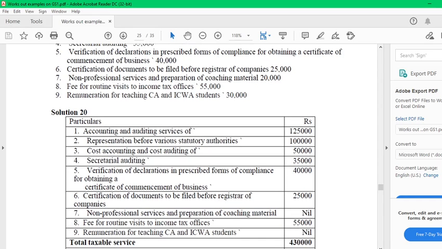Fee for routine visit to the income tax office. Right. Remuneration to teaching. Once again, teaching comes to the income from other source. It goes to income from other source, not GST. It is not an indirect tax. Therefore, we cannot take into account these two items.